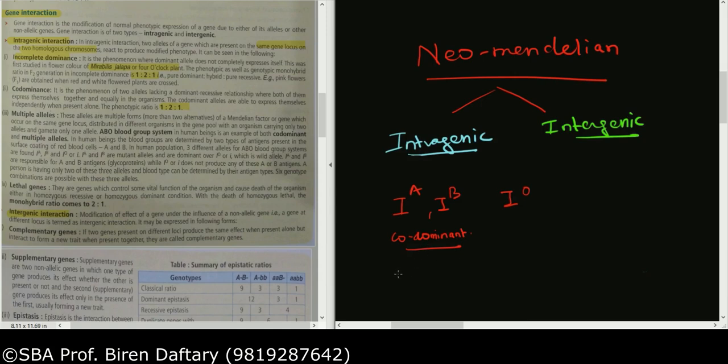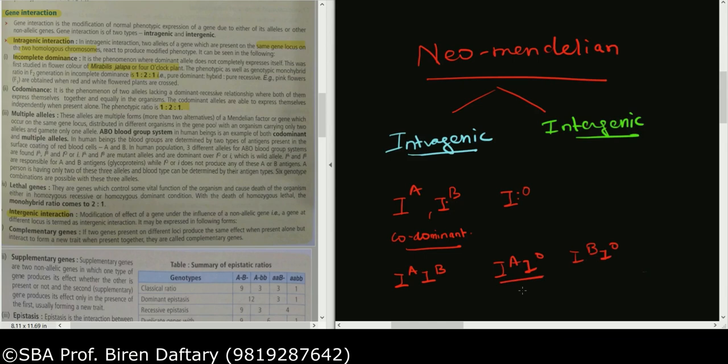So if I write down the blood group AB, then AB blood group has both these codominant alleles IA and IB. They will both show their effect. They will not mix, but they will show their effect individually to the full power. But if you take any one of these alleles and mix it with O, suppose IAIO, then please remember that this allele is dominant to this allele. Similarly, this is dominant to this. So when IB comes in contact with IO, or when IA comes in contact with IO, A or B are dominant to this. So that is why this cannot show its effect.